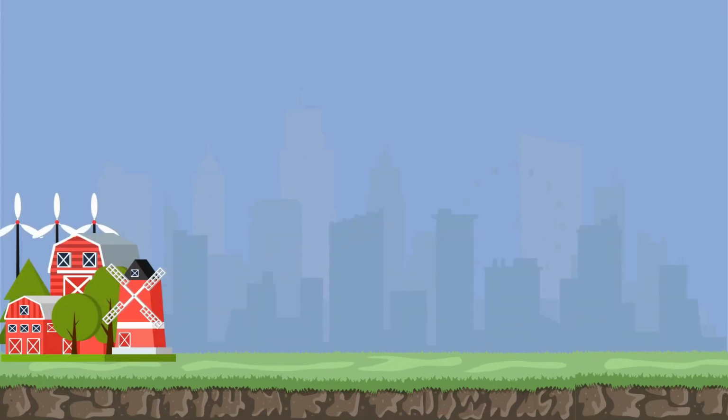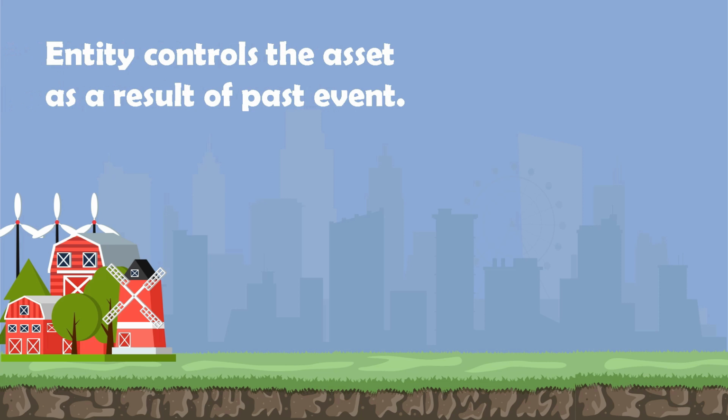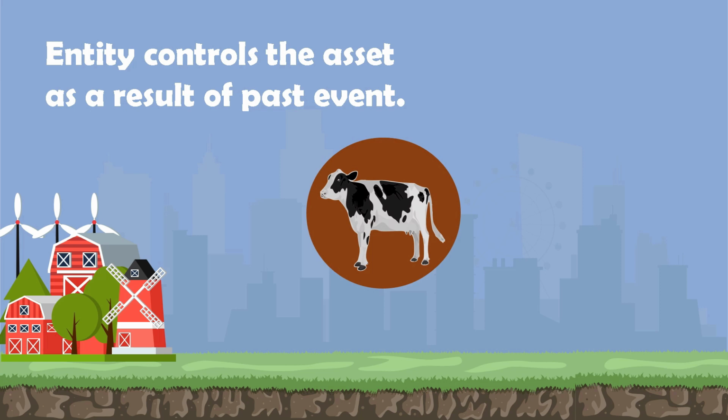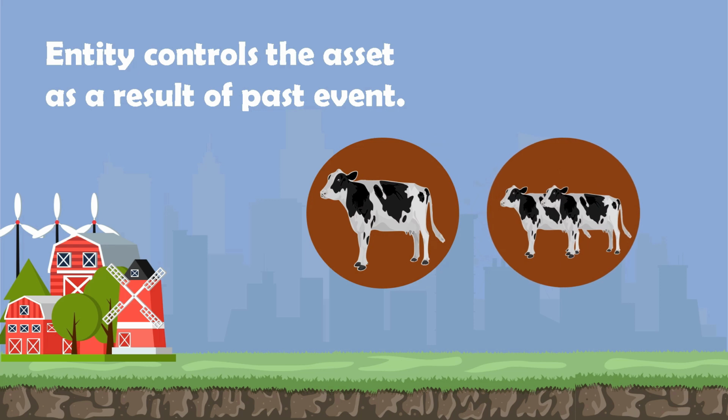How to recognize a biological asset? We have 3 conditions. These conditions must be present before you can recognize a biological asset. First, the entity controls the asset as a result of a past event. For example, you purchased a cow. Now, you have control over the cow. Then the cow gave birth to a calf, which means you also have control over the calf.